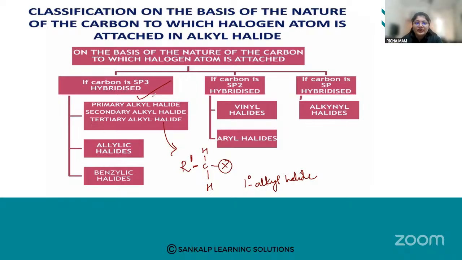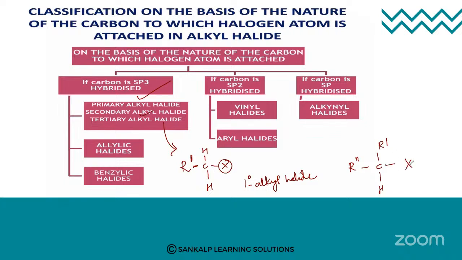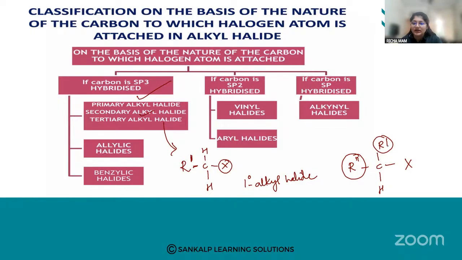Now, what is a secondary alkyl halide? In a secondary alkyl halide, the halogen is attached to a carbon with two alkyl groups, so we call it a secondary alkyl halide. Here the halogen is attached to a carbon with one alkyl group. Here the halogen is attached to a carbon having two alkyl groups, so it is a secondary alkyl halide.